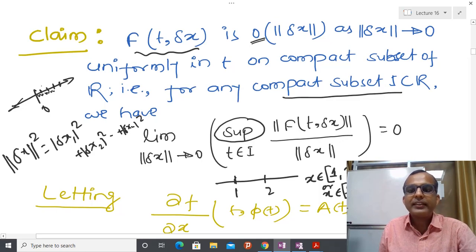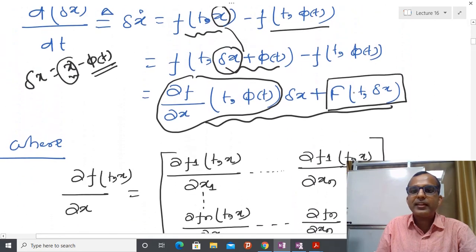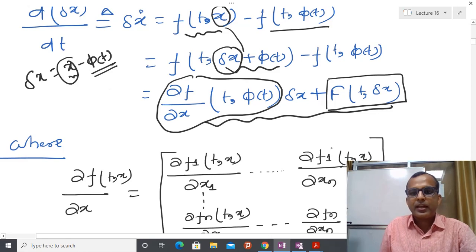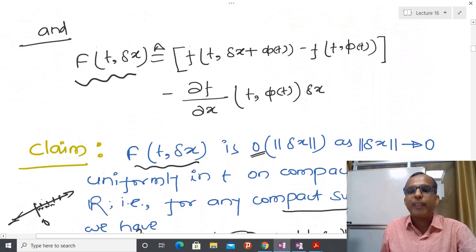So under that assumption, in this particular formulation, for very small delta x there is no effect of this term. So finally the deviation is given like this, and that is called linearization about the trajectory phi t.